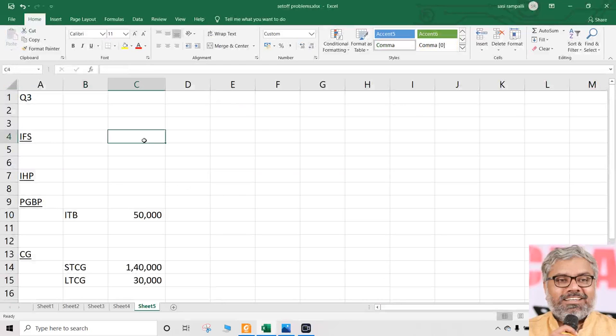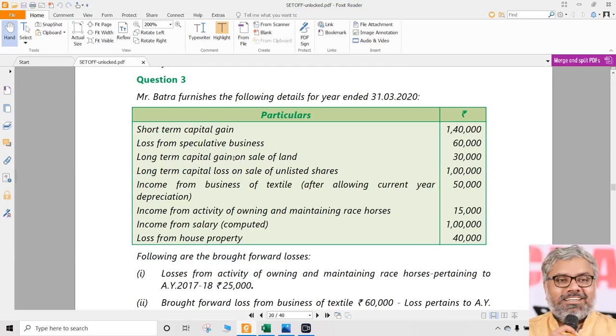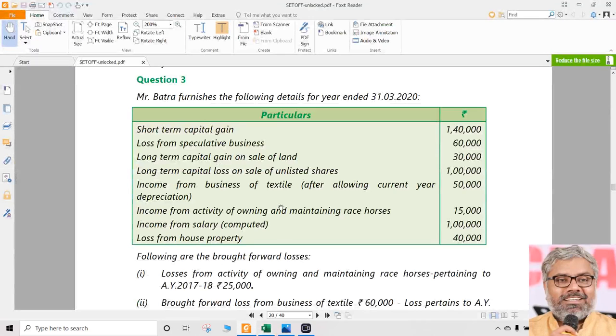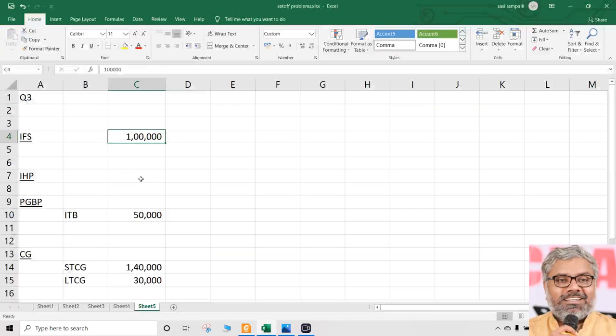Okay, fine. Next we have income from salary computed already, so no need of deduction. So income from salary directly you can take, that is how much? 1 lakh rupees income from salaries, right? Then we have loss from house property 40,000. That is one loss. Of course, generally income separately you have to take, losses separately you have to take.